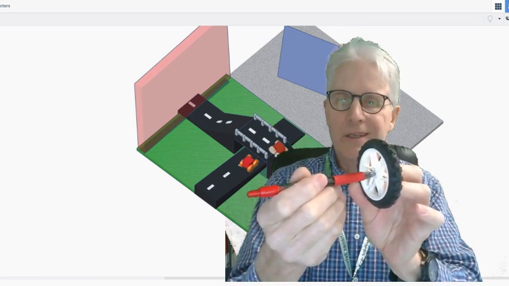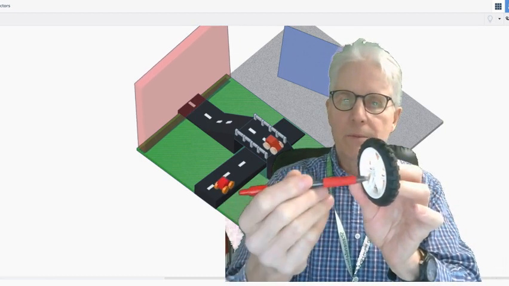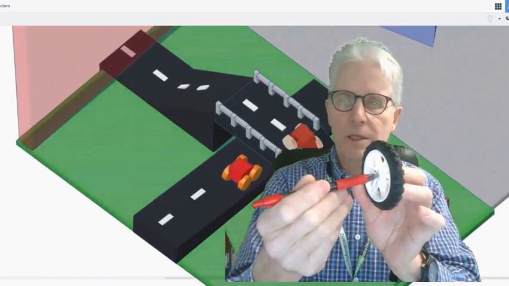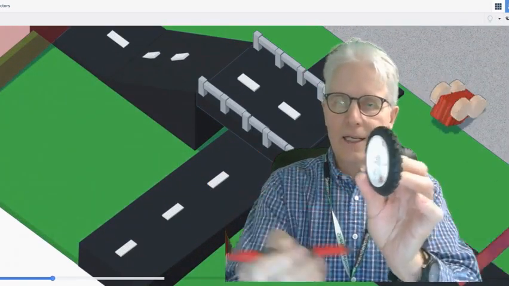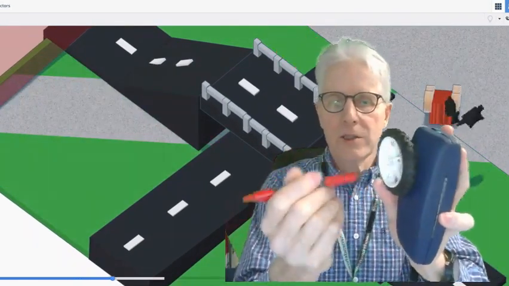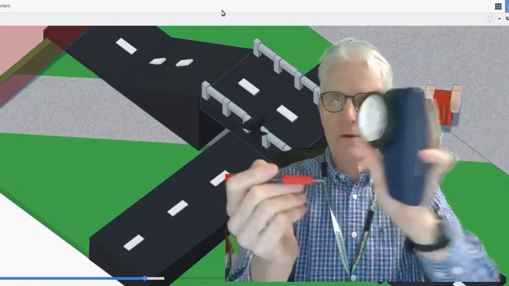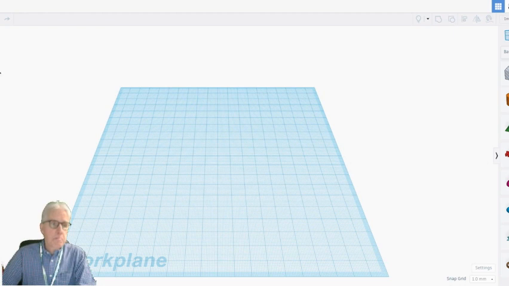If I just had one connector on the wheel, it would fix it on that axle there. But if I connect it to another object, it will actually work like an axle. So wherever this moves, this will move. So let's see how that works.